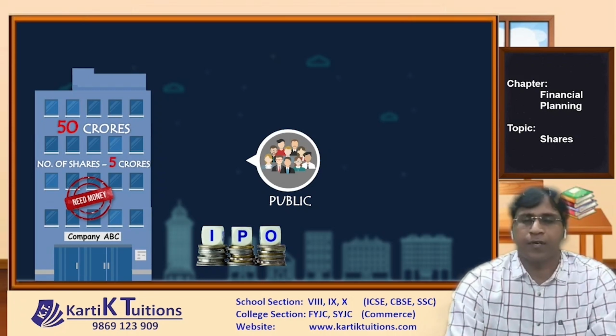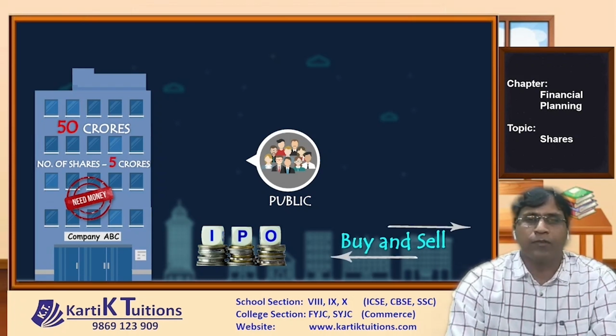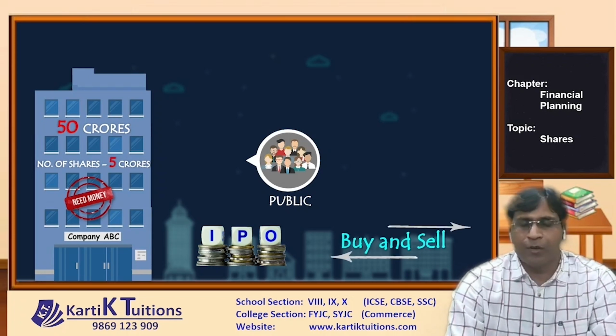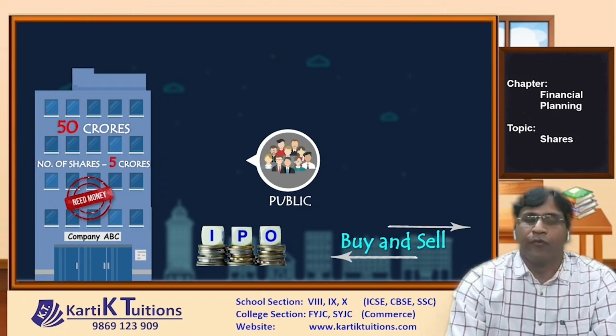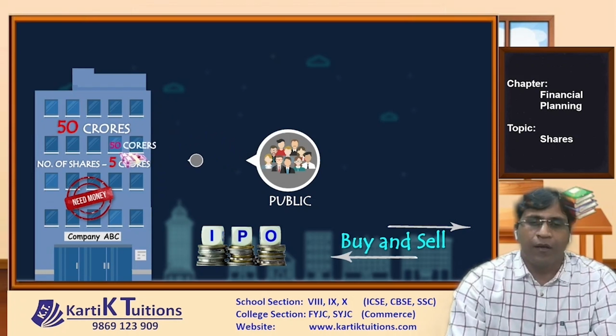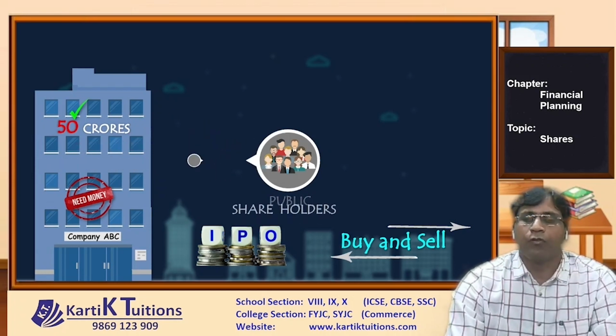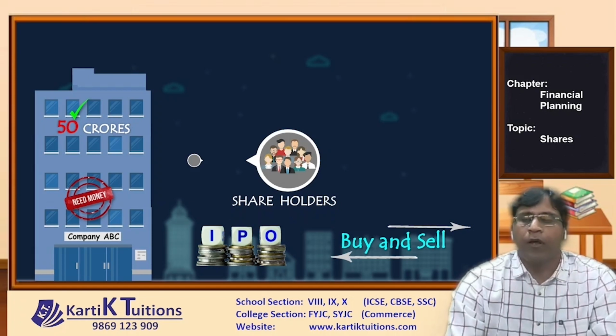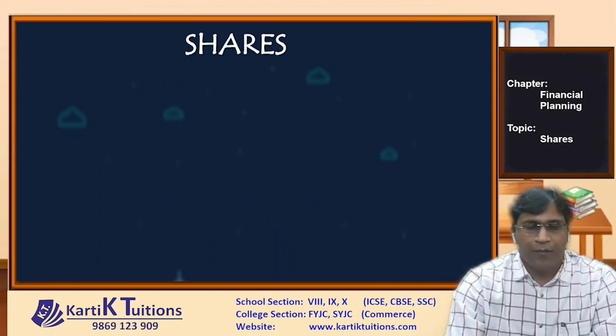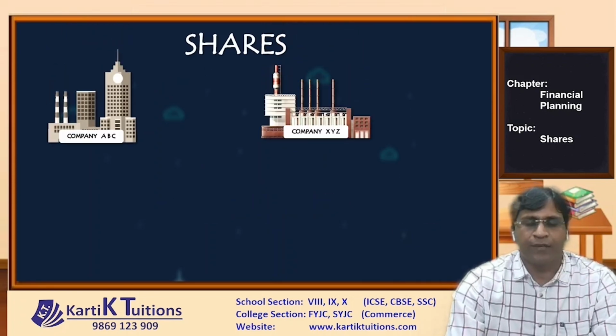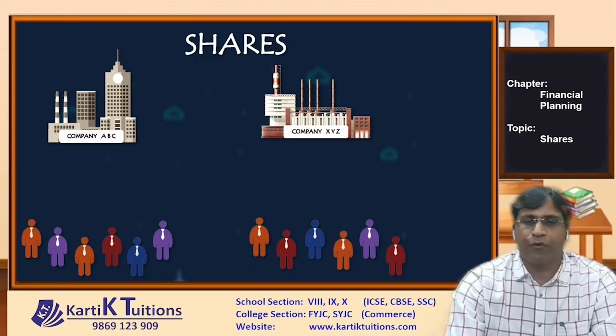Now here comes the concept of buying and selling the shares. After looking at the performance of the company and the financial reports, the public gave 50 crores to the company and in return, the company issued them the shares and hence the public have now become shareholders. So all those people who bought the shares of this company are now shareholders. Now see here, there are two companies, ABC and XYZ. Now in ABC, there are a few shareholders, the same way for XYZ also.